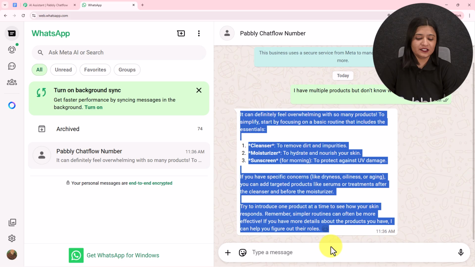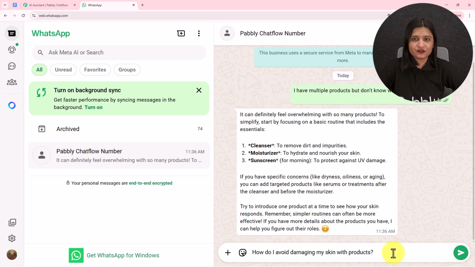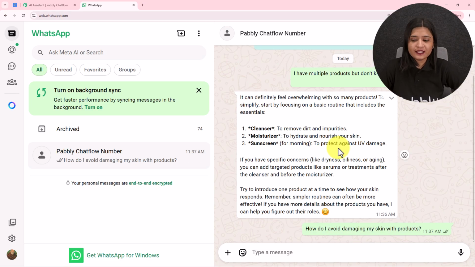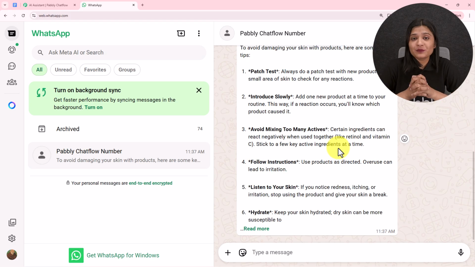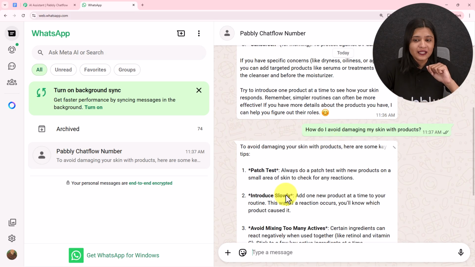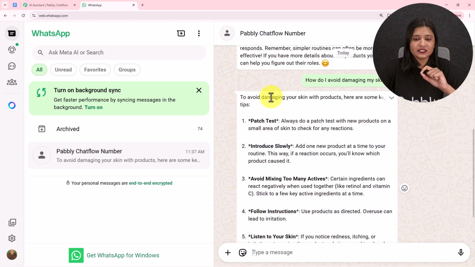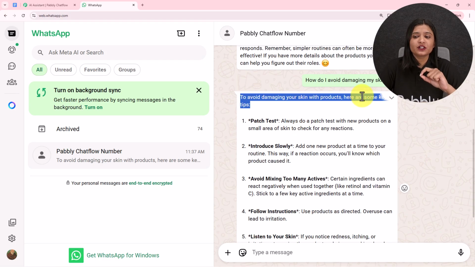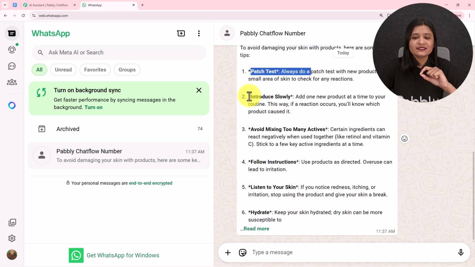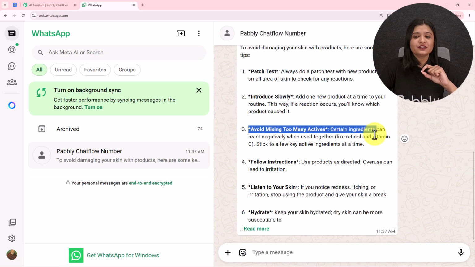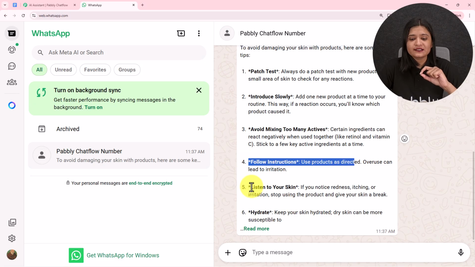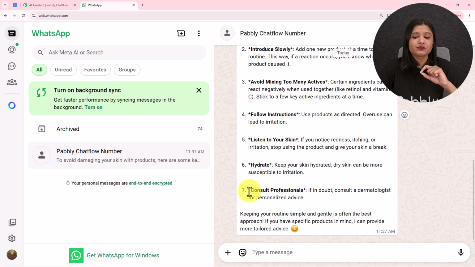I'm going to ask another question. Now here I'm asking a trick question: how do I avoid damaging my skin with products? I'm going to send this message. Let's wait for the reply. Now this AI agent is replying to all my queries and my questions based on the knowledge base which I've created, and with the help of that knowledge base itself I have trained this AI agent to reply in this format. So here it has given me the reply: to avoid damaging your skin with products, here are some key tips. Patch test, introduce slowly, avoid mixing too many actives, follow instructions, listen to your skin, hydrate, consult professionals.